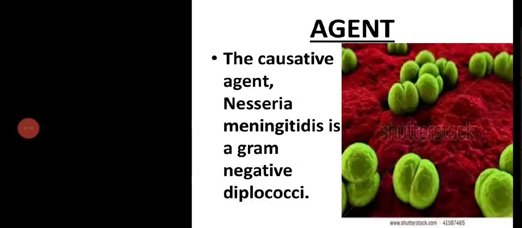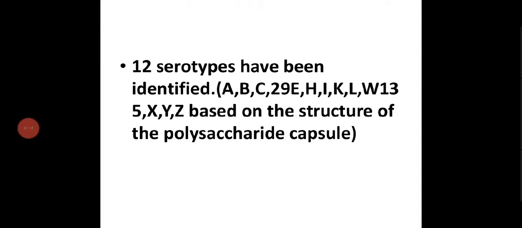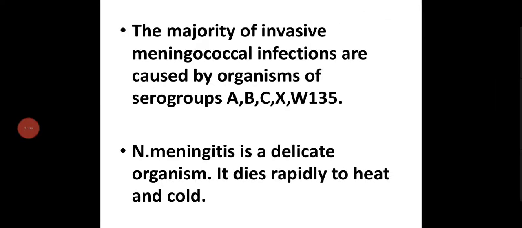And epidemiological features: the agent is Neisseria meningitidis, a gram-negative diplococcus. 12 serotypes have been identified. These serotypes are based on the structure of the polysaccharide capsule. The majority of invasive meningococcal infections are caused by organisms of serogroups A, B, C, X, W135. So these serogroups cause the invasive, that is very serious, meningococcal infection.